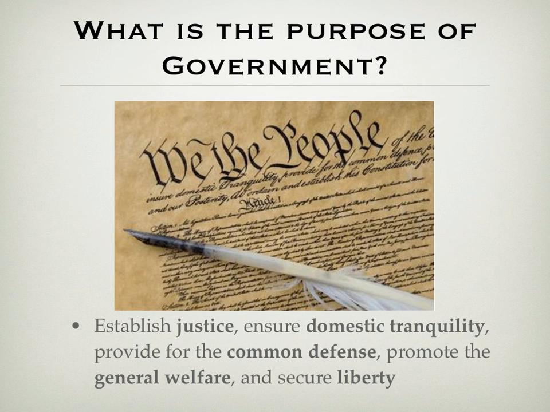But according to the preamble of the Constitution, which is the very beginning part after it says we the people, there are 5 goals that the Constitution says the government should accomplish. First, it should establish justice. Secondly, it should ensure domestic tranquility. The word tranquility means peace. Domestic means at home, so we're talking about peace at home, so we have police, things like that.